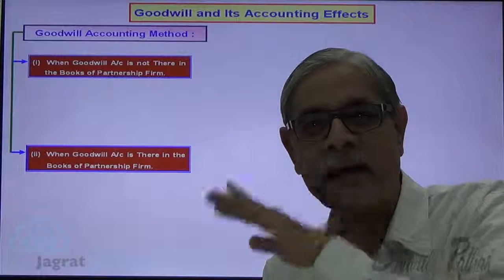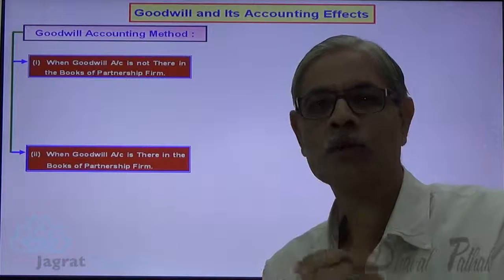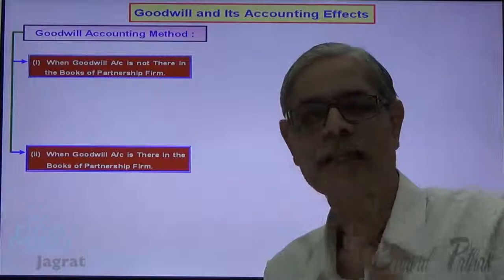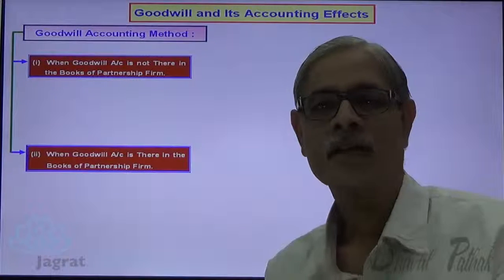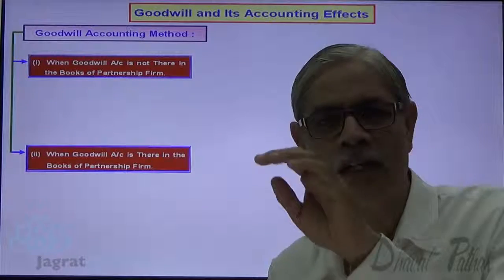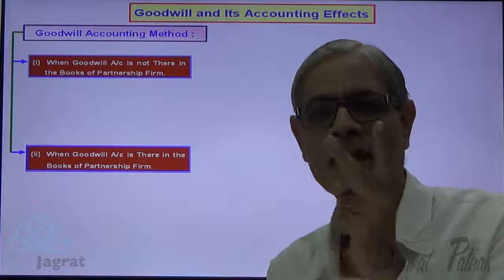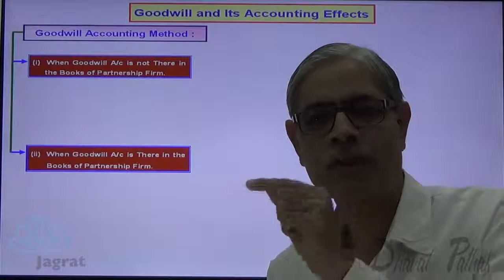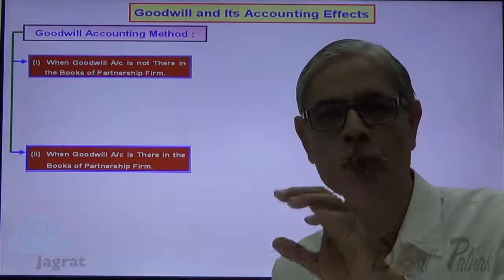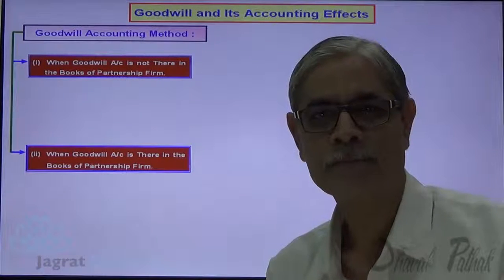Now, this is what exists in the books of accounts. Now, what has happened today? The partners have decided to change their profit sharing ratio. Second thing, they made a valuation of goodwill. How goodwill is being valued, that we have discussed in lecture number 1. Now, two things have occurred today: there is a change in the profit sharing ratio and the goodwill valuation is made. So these are the two pieces of information given to you for the purpose of accounting.